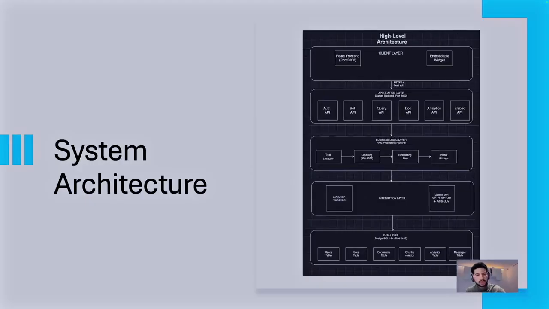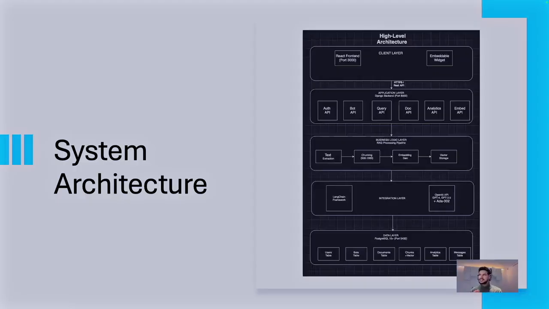Here we can see the architecture of our system. It's a 5-layer architecture. First, we have the client layer. So we have React, which is our front end on port 3000 on my local PC for now. Then we have embeddable widgets, which are not implemented yet. Then HTTPS, which is our secure way between front end and back end. And we have the application layer, which has different API endpoints: authentication, chatbot endpoints, query endpoints, documents, analytics, and embedded code.